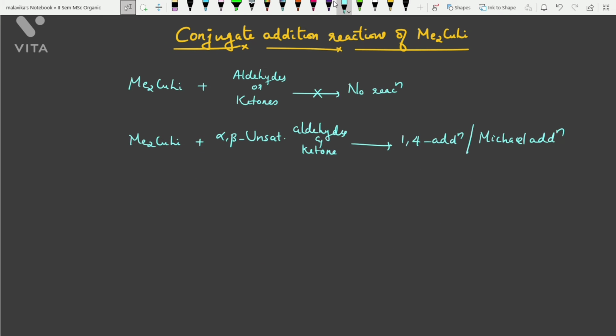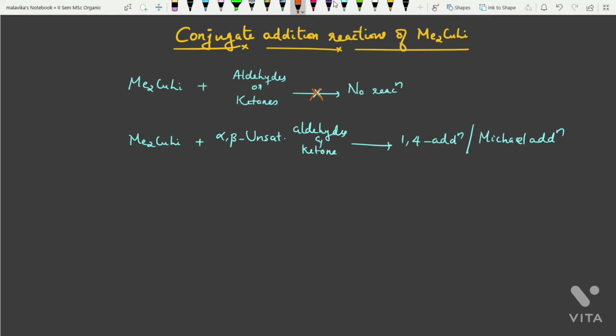Now let us move into the other type of reaction which Gilman reagents will undergo. It is called conjugate addition reactions. So there will be conjugation in the substrate that we are taking, into which the Gilman's reagent is added. In the case of carbonyl compounds, simple aldehydes or ketones will not react with Gilman's reagent. There will not be any reaction.